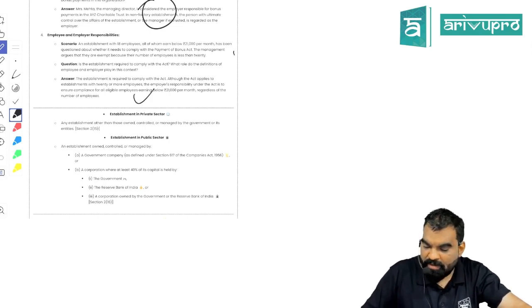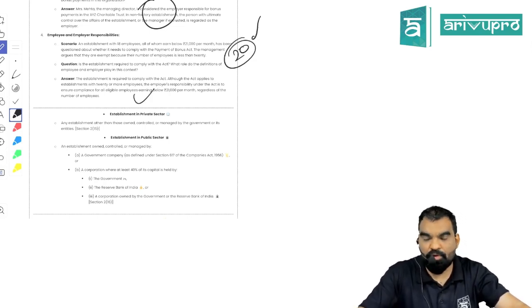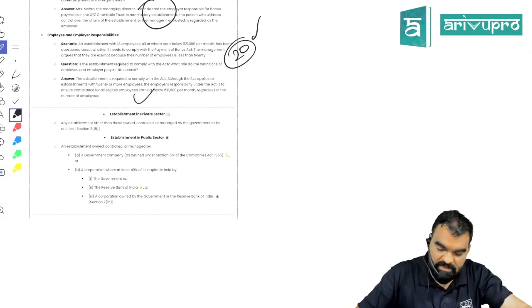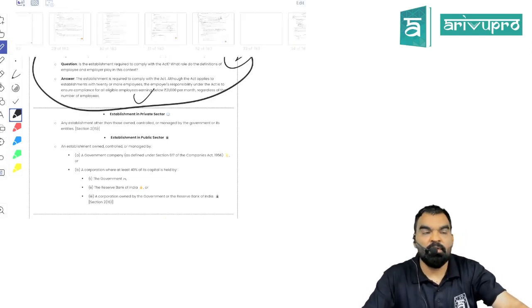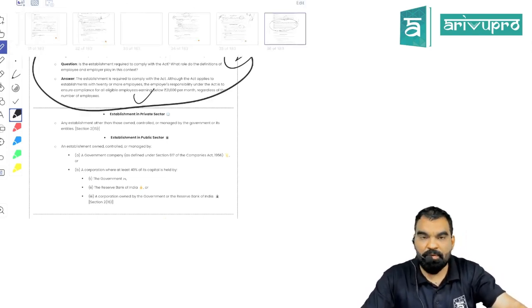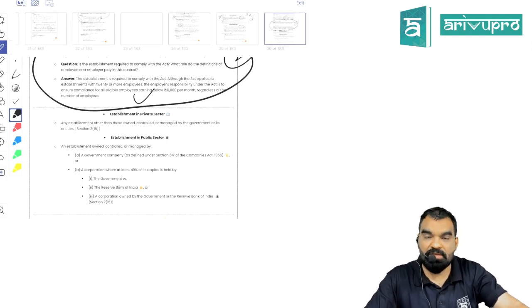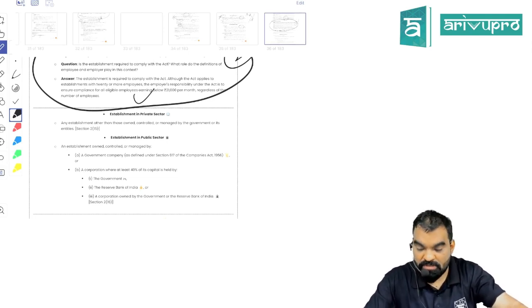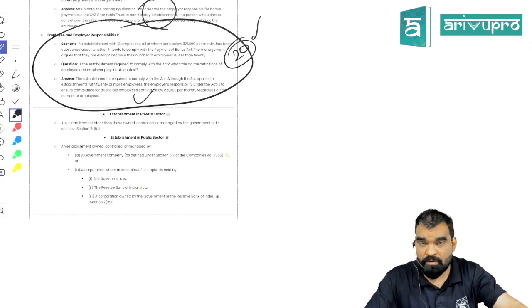Now, while calculating the number of employees, 20 employees does matter. This is a very nice case study. You guys can refer. It does not require that you have 20 employees whose salary is up to 21,000. If you have 20 or more employees, even drawing a salary of more than 21,000, you have to comply with the requirement of this act.